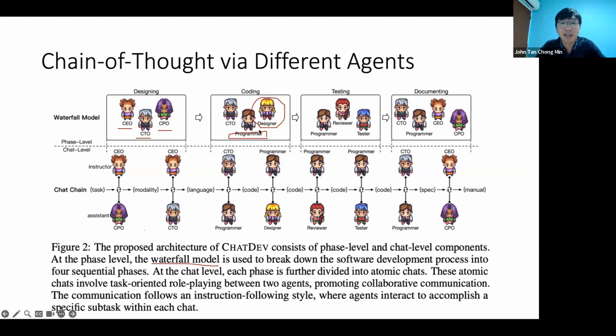I've been doing some Pygames, creating mazes and games like Snake, but I've been copy-pasting the images into the folder myself. So they managed to automate this process. In the testing, we have a reviewer and a tester. The reviewer gives input about whether the code is correct or not, and the tester tests it out in the IDE.